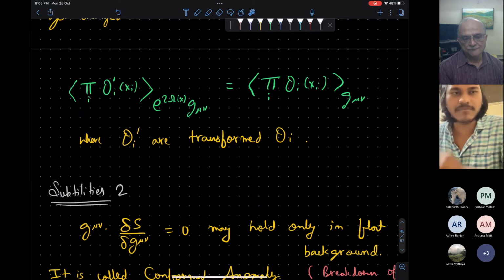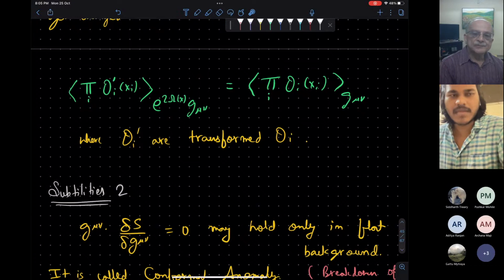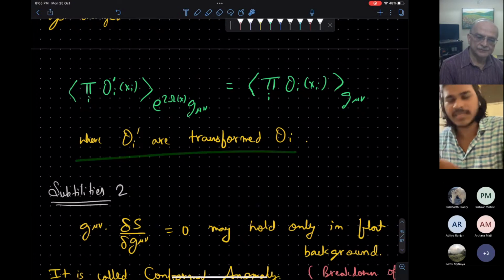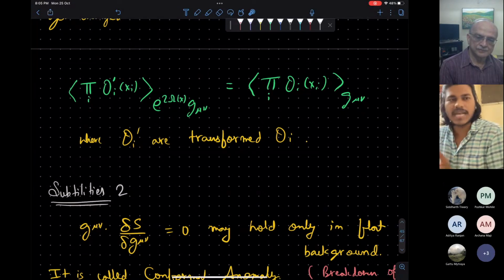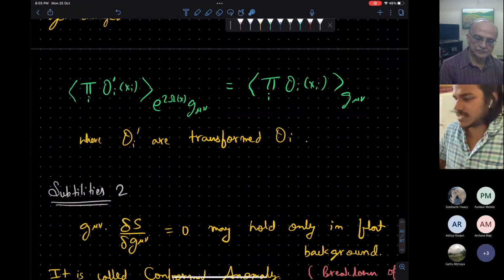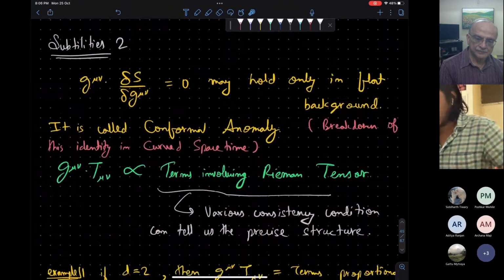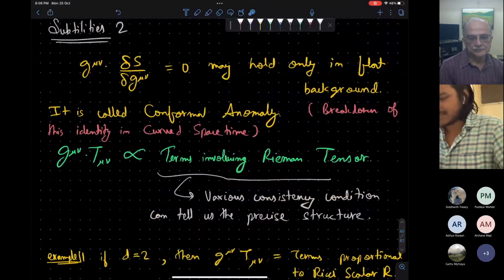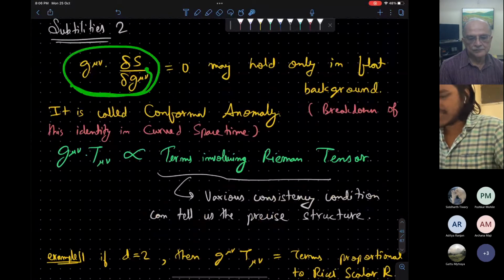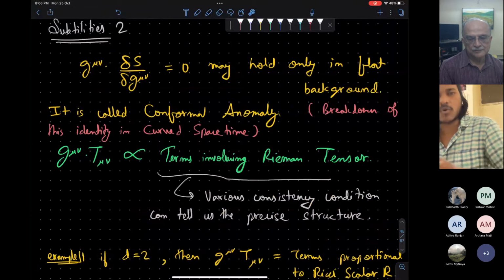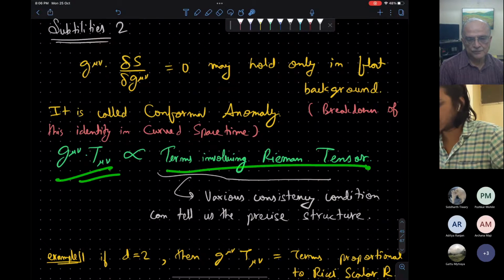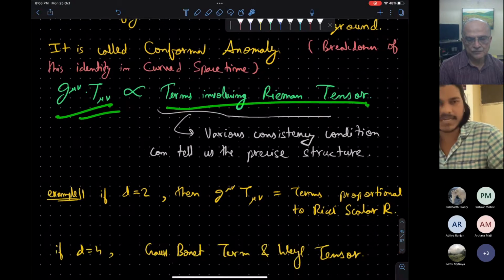The operator will transform. Now we will work with some particular operators; in CFT there is a particular class of operators which transform in a certain way, and they are sufficient to write any general operator. Also, a small comment just for completeness: the trace condition might not hold, and that is called the conformal anomaly in a non-flat background. Usually it is proportional to terms involving the Riemann tensor.